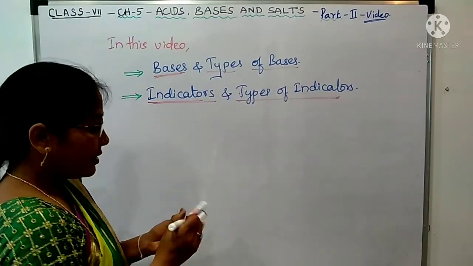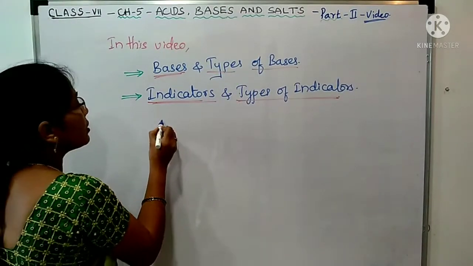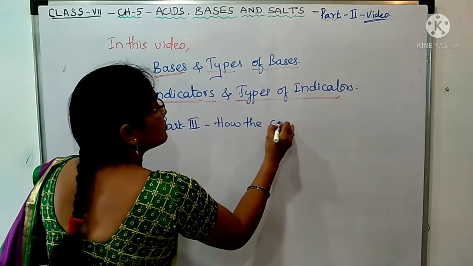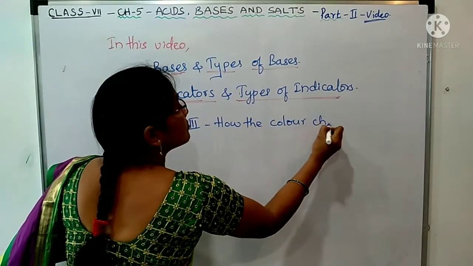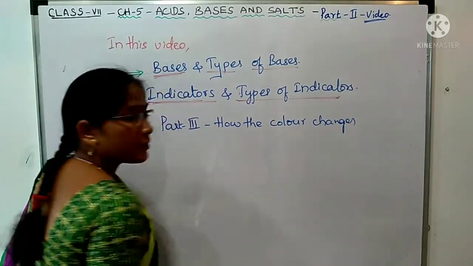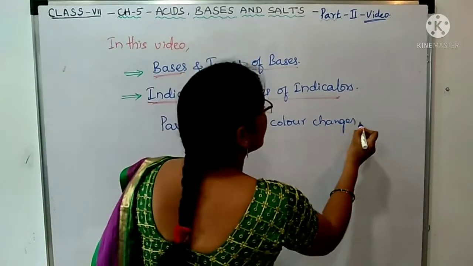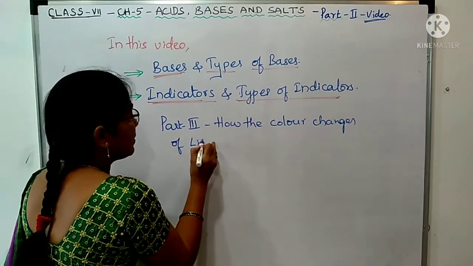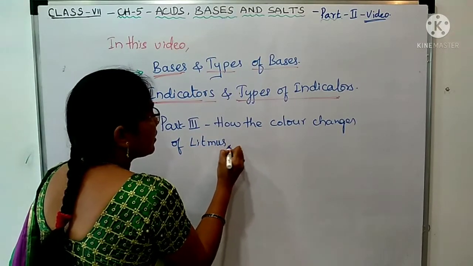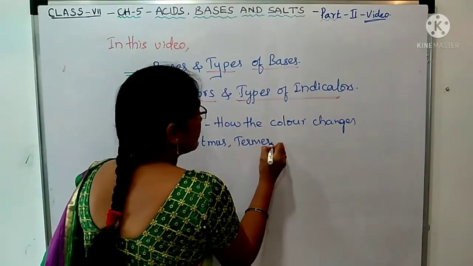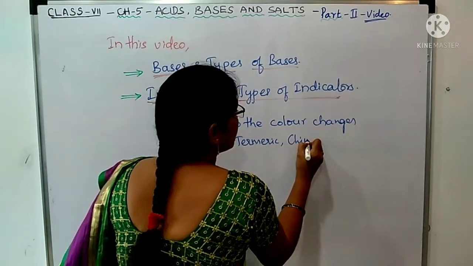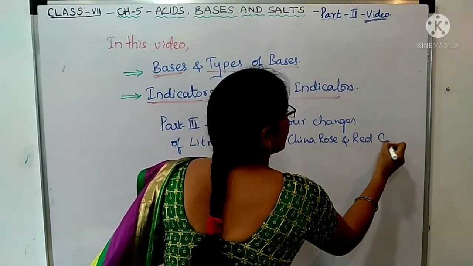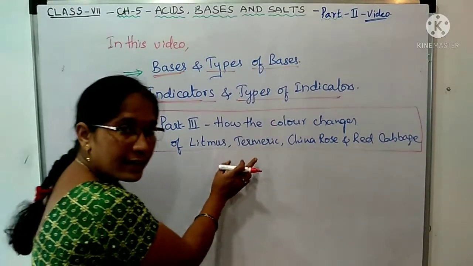And in the next part 3 video, what we will be going to learn is how the color changes of litmus, turmeric, China rose, and also of red cabbage. This we will see in the next video.